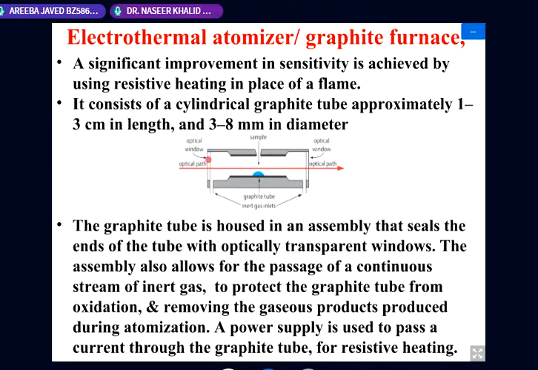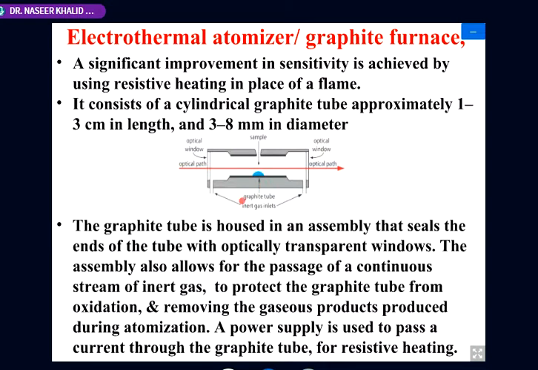In this graphite tube, it is roughly up to 3 centimeter long, and its diameter is 3 to 8 millimeter in depth. There is a hole from which we are pushing the sample from the top. This graphite tube is heated by passing current through it. The graphite tube is housed between a seed, and here there is a mechanism that we are purging the gas, flowing inert gas, so that when this graphite tube, the carbon tube, is heated,